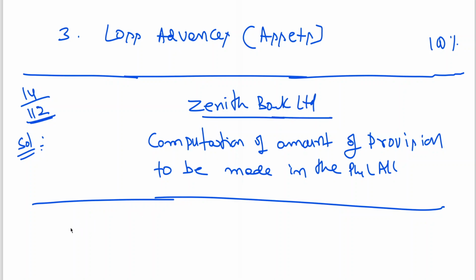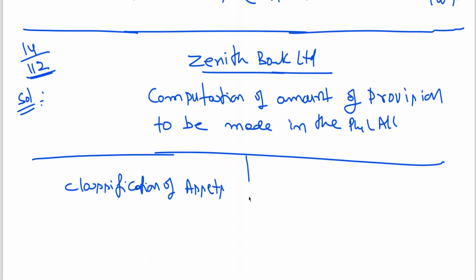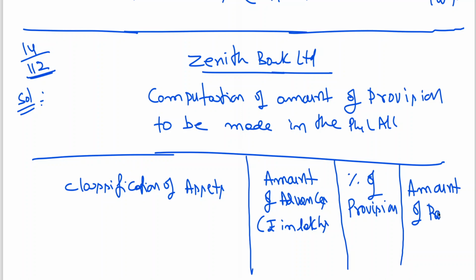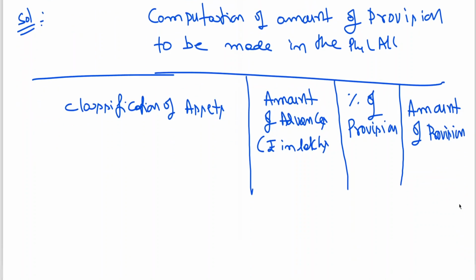So first column, classification of assets, amount of advance, let us write in brackets rupees in lakhs, percentage of provision for you to remember, then amount of provision.